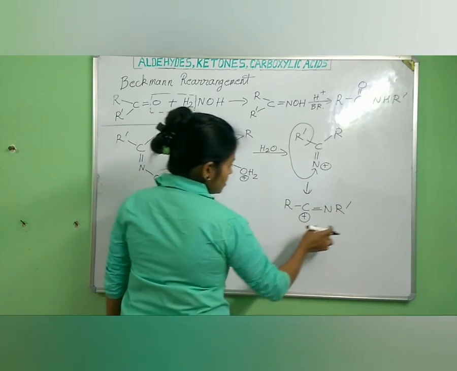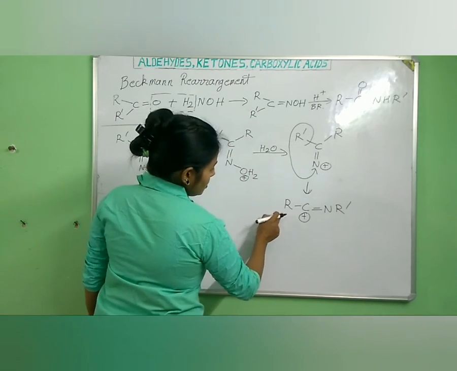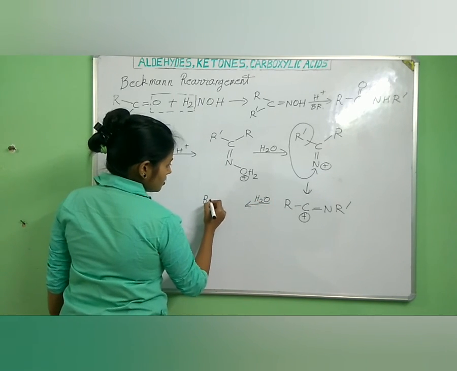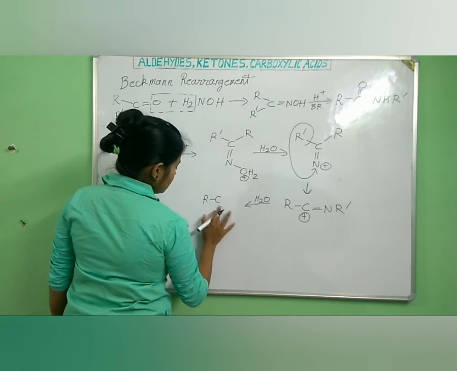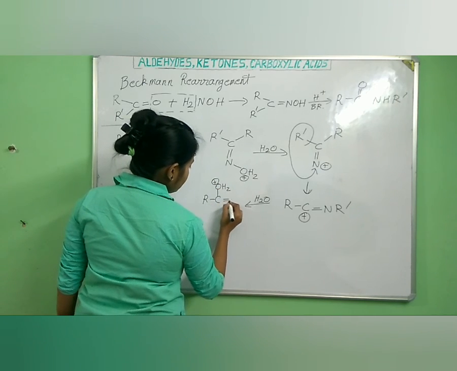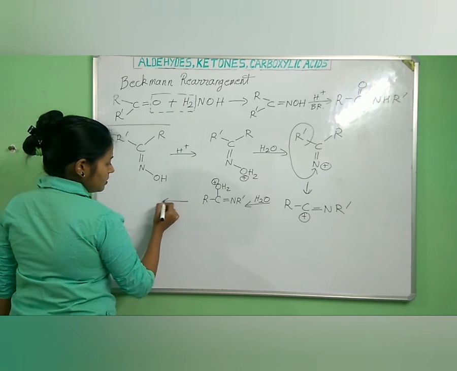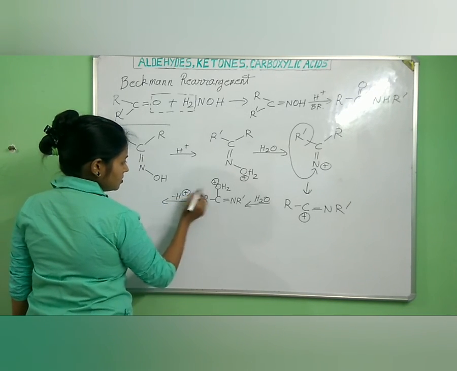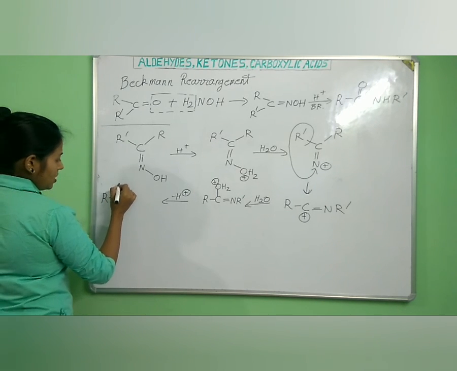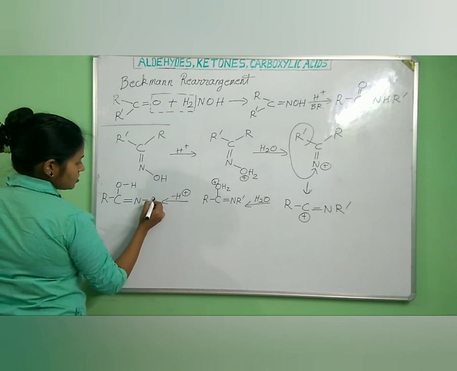So this is our next product. Now what happens in presence of water molecule? R C OH2, the positive charge has shifted here, double bond N R dash. In the next step, there will be removal of one H plus from here. So what will we be getting? R C OH and double bond N R dash.